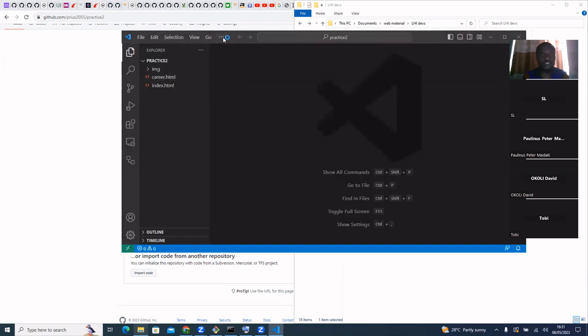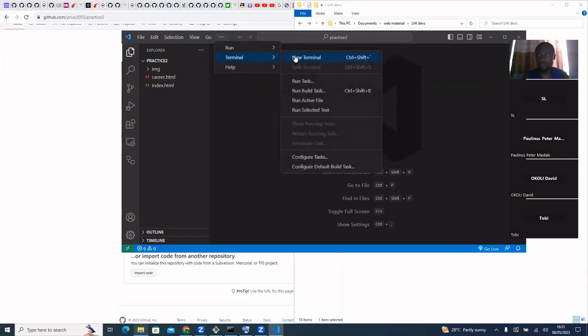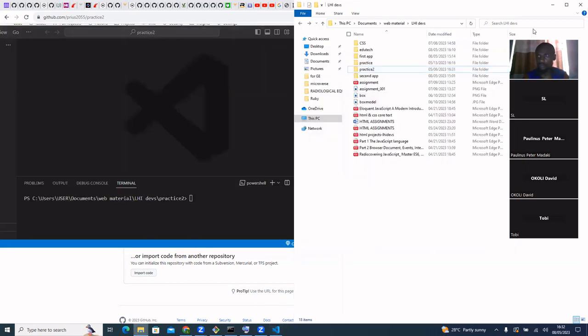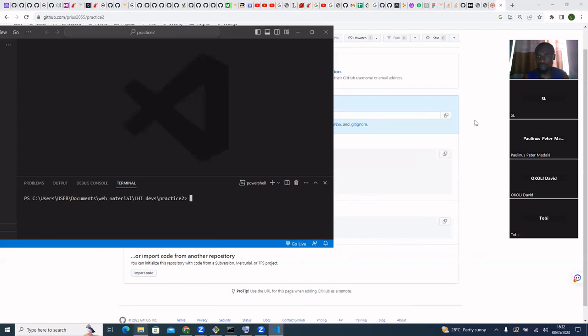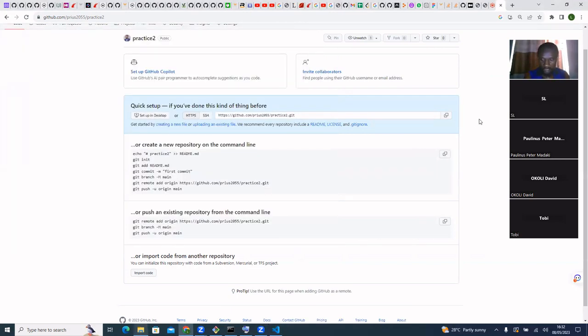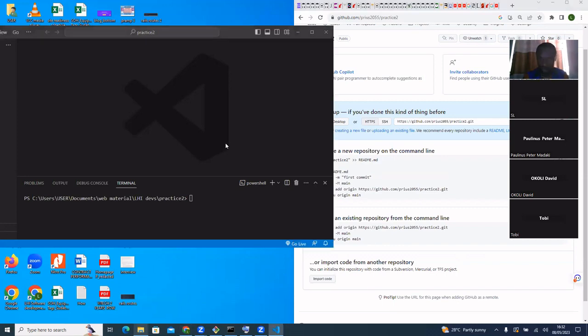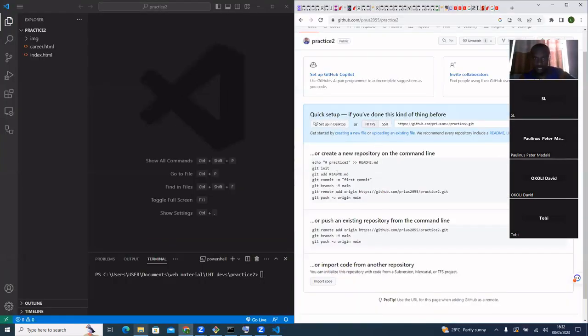What can I do to make them start linking up? I go ahead and git init. This is the first command. Immediately that happens, it has initialized it. You might not see what is created. Normally, it creates one .git file, which is not really visible here.